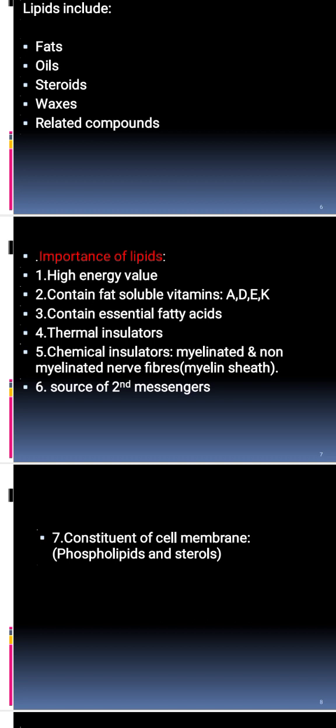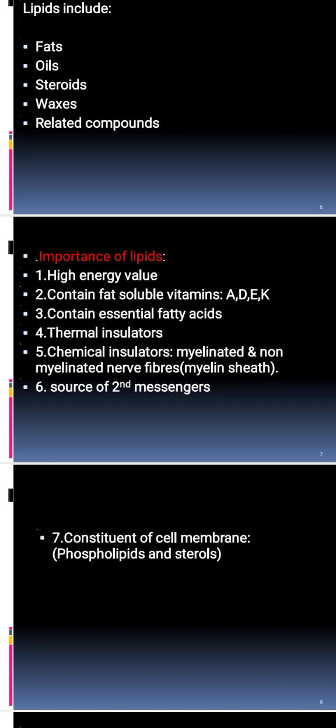When we say essential biomolecule in biochemistry, this means that we have to take it from an external source. Our body cannot synthesize it, unlike the non-essential biomolecule, which our body can synthesize.